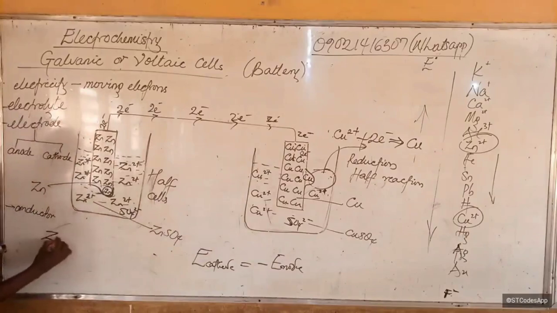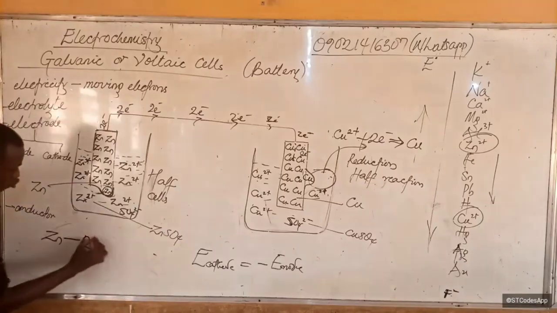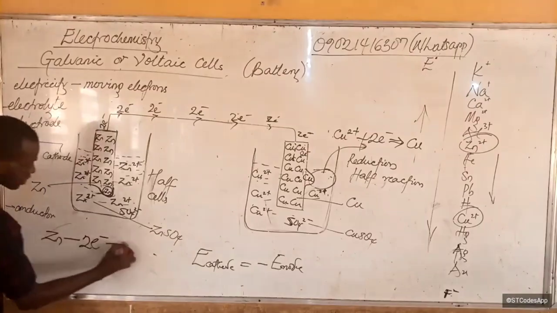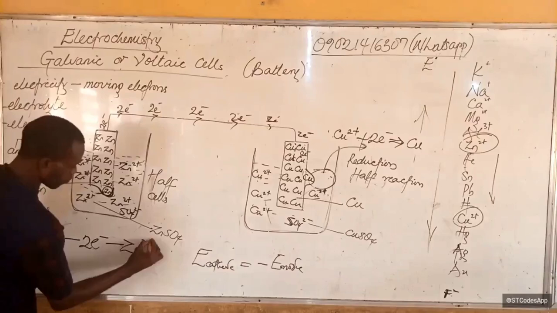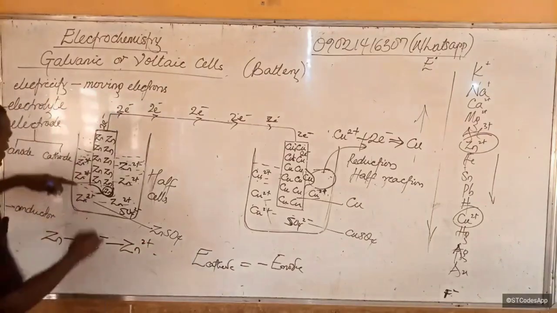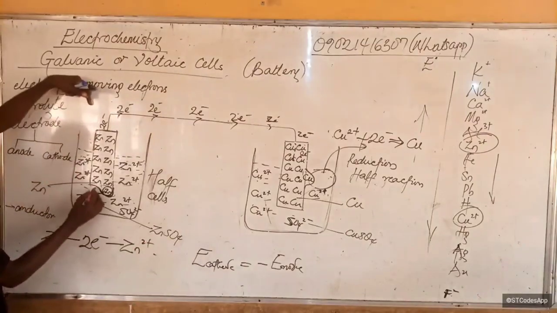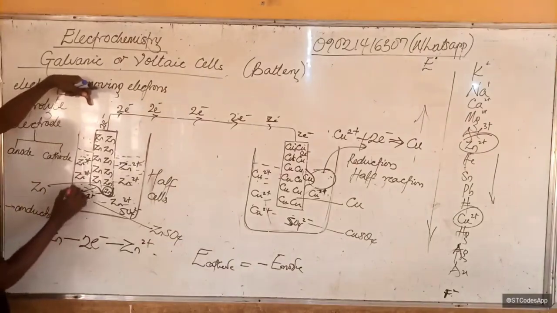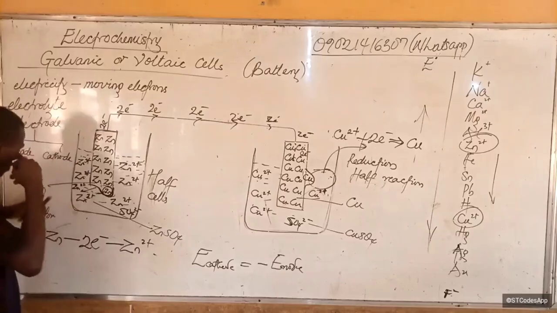So zinc, just bear with me first, will lose, lose is like minus, like negative, minus 2 electrons, to give you what? Zinc 2 plus. Isn't it? That's what we said. It will lose 2 electrons and will come and join this solution and become zinc 2 plus.